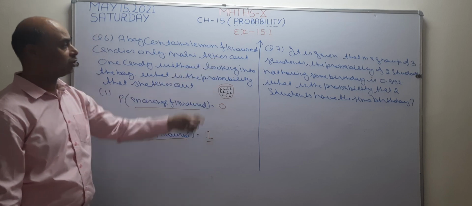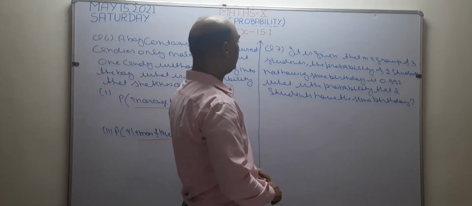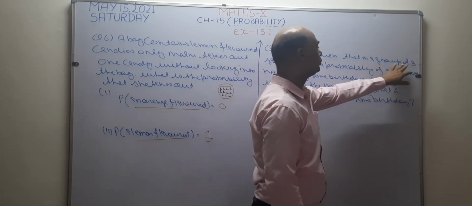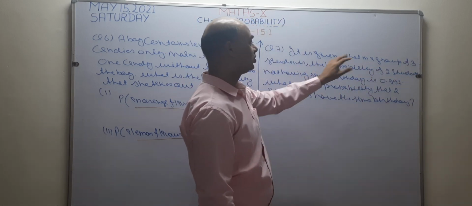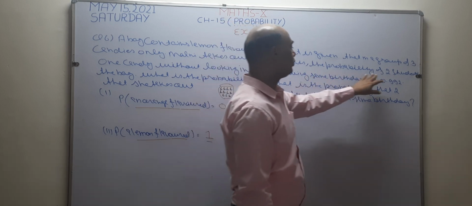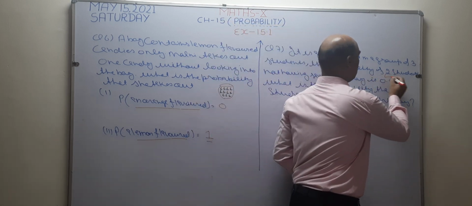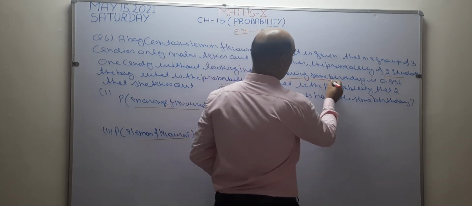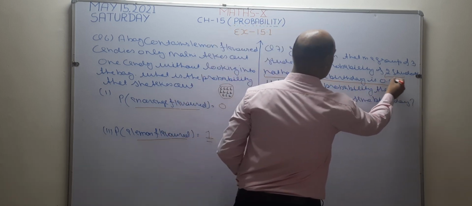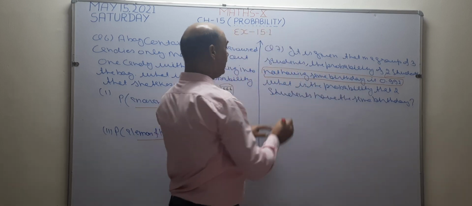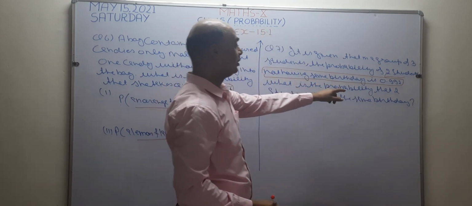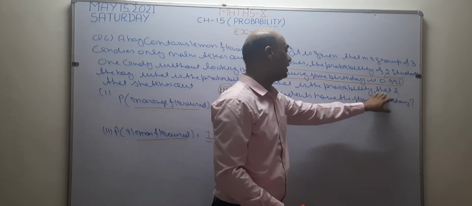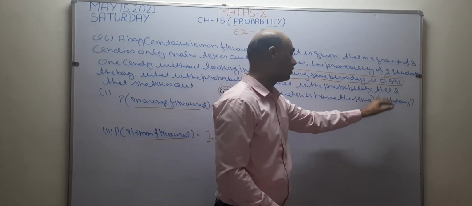Okay. Now I want to solve question number 7. In this question, what is given? It is given that there is a group of 3 students. The probability of 2 students not having the same birthday is given as 0.992. What is the probability that 2 students have the same birthday?